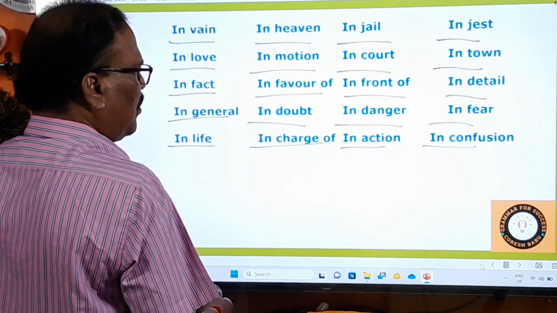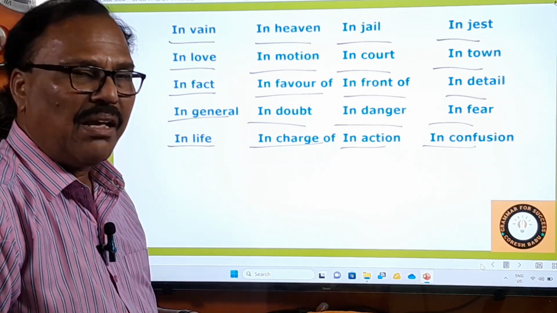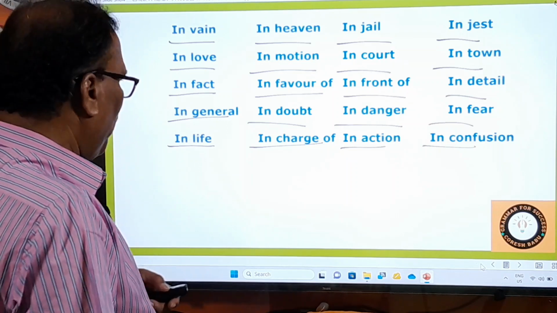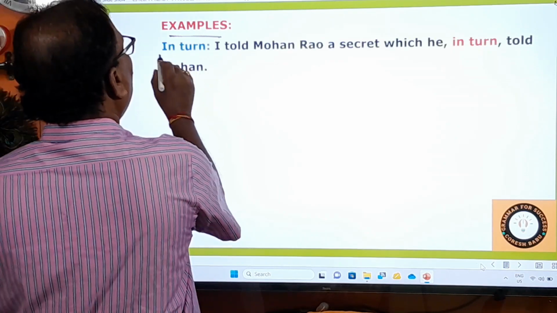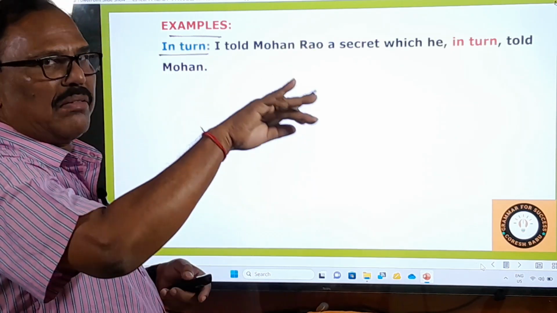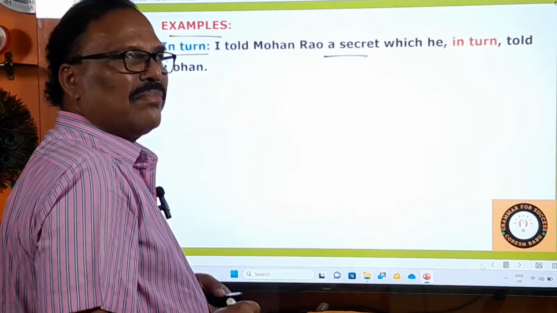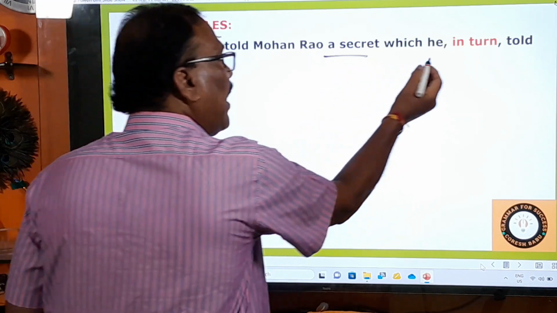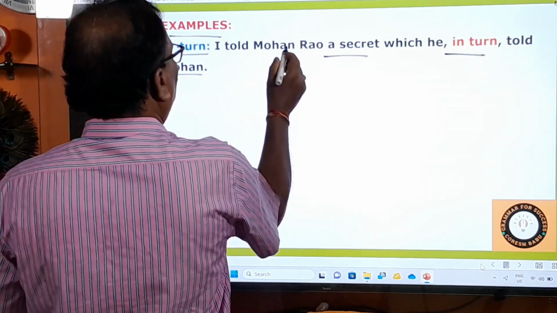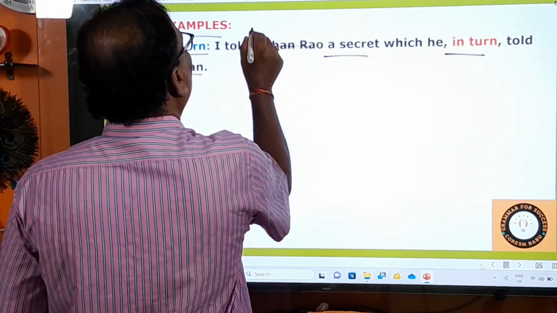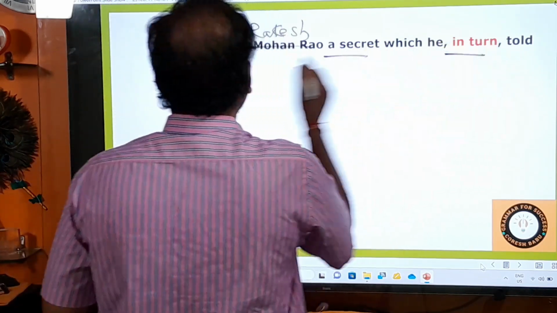And now let us go to learn the examples. Okay, and with examples only you can understand the meaning of these phrases thoroughly well. No problem. Examples are given. What are the examples here? In turn. In turn means, okay, again, again this man. See, I told Mohan Rao a secret which he in turn told Mohan. Okay, for example, let us take, yes, let me remove this name. I told Rakesh a secret which he in turn told Mohan.